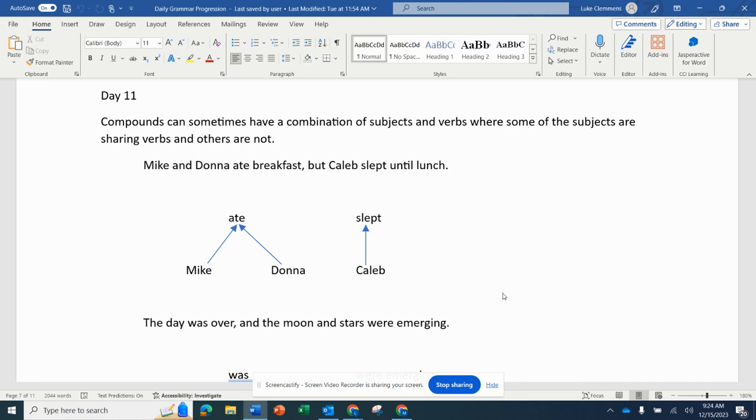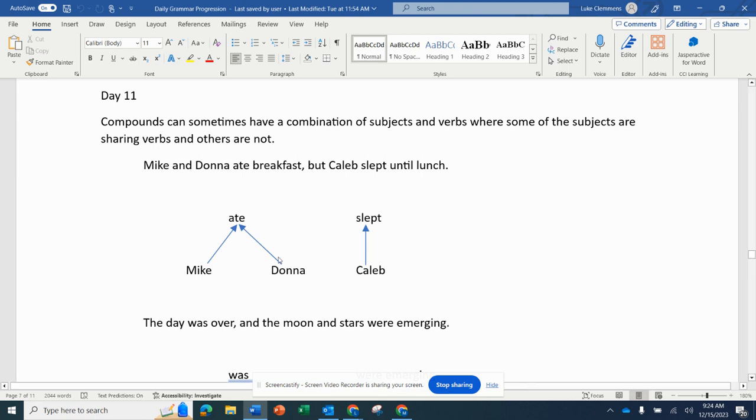Okay, and this is where we have to start being careful readers of our sentences. Okay, and asking ourselves, what subjects are tied to what verbs? Because you can get different groups. And here's the thing: if you get different groups, then that means that you have a compound sentence. Now, there's another sentence type we'll talk about later. It could possibly be a complex sentence, but we'll deal with that when we get to it. So for right now, our options are simple or compound.